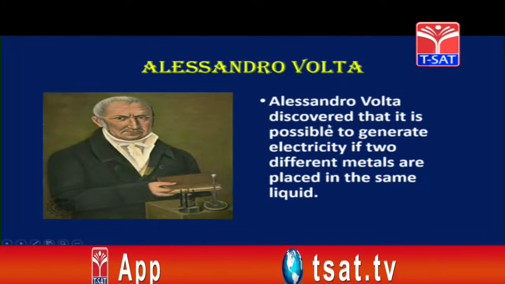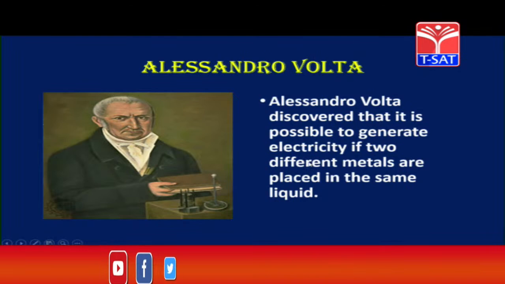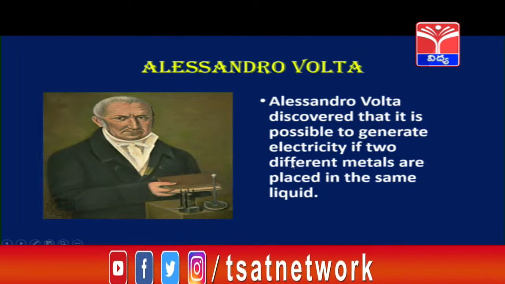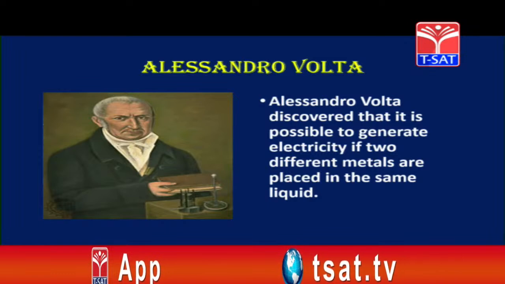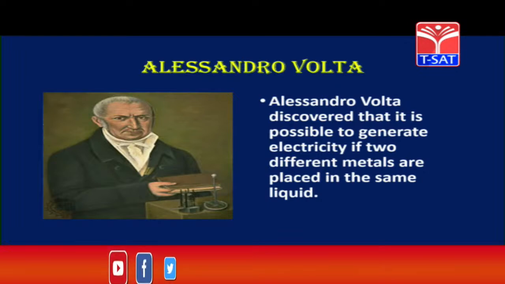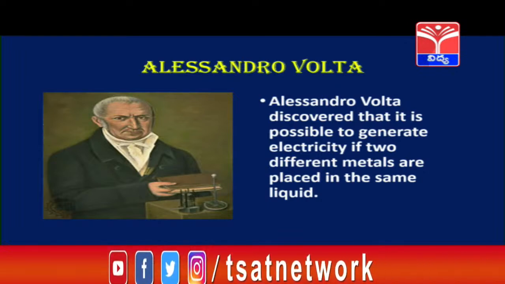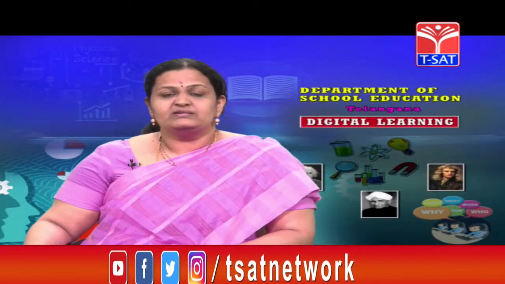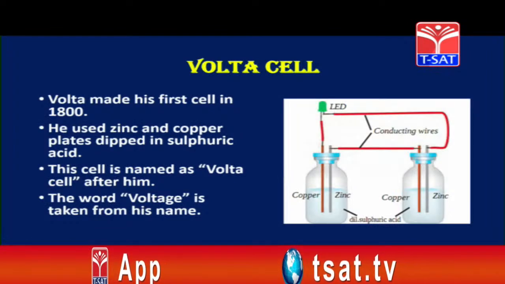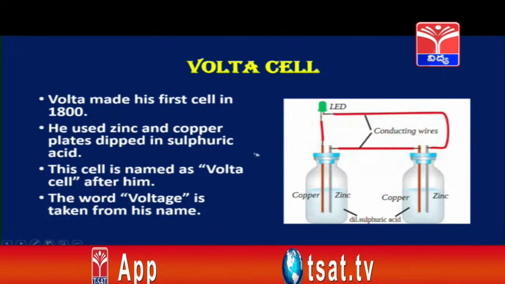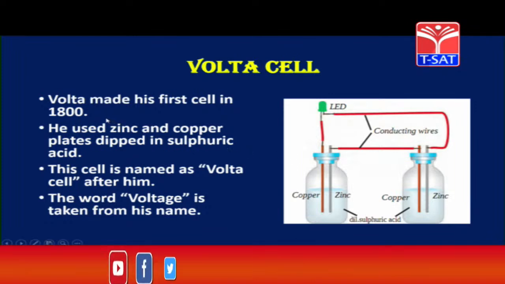Alessandro Volta discovered that it is possible to generate electricity if two different metals are placed in the same liquid. Okay children, it was Alessandro Volta who discovered that if you keep two metals in an electrolytic solution, or a liquid which can pass electricity, the condition being that it should be a good conductor, then electricity can be generated. This is the voltaic cell children. This is called a Volta cell after Alessandro Volta, or it is also called the voltaic cell. This was first made in 1800 by Alessandro Volta.